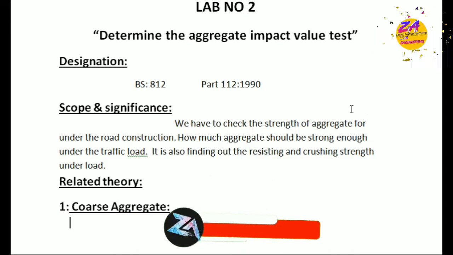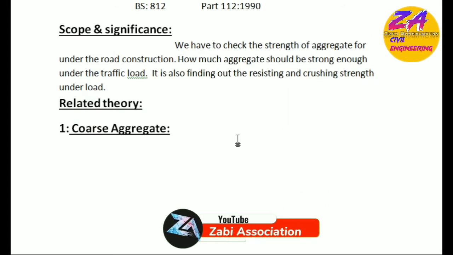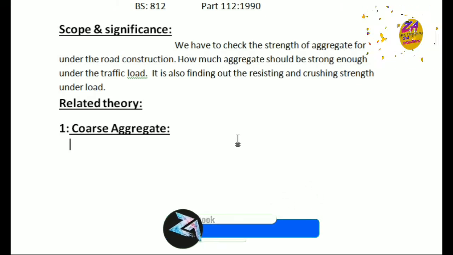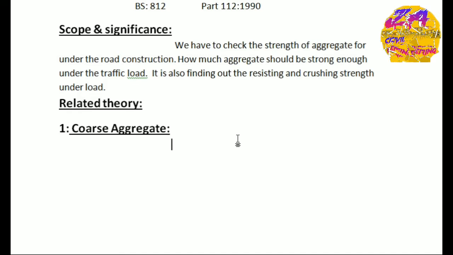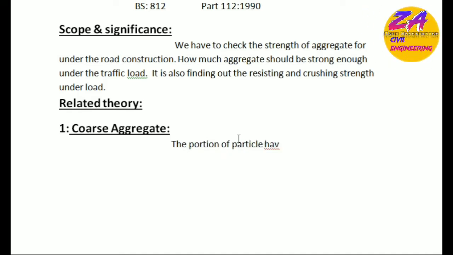After this, related theory: what is coarse aggregate and what is fine aggregate? Differentiate between these two main particles used in this experiment. The first one is coarse aggregate.